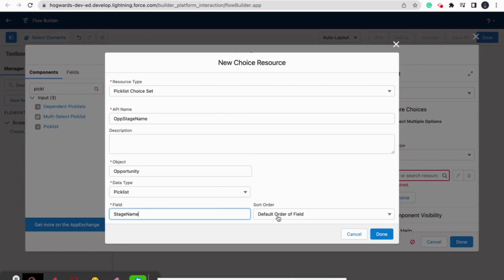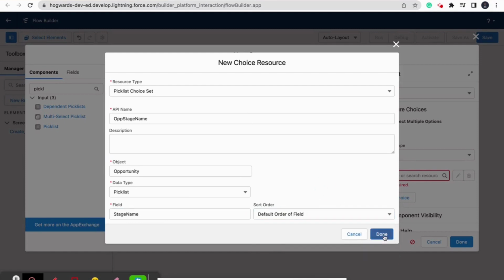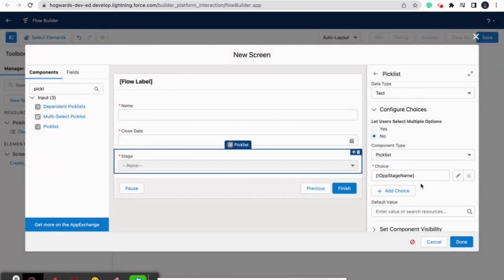Okay, and the sort order is default order of fields. If you want any particular sort order, you can select. So for now we are keeping as is, and done. So we have created a choice set for pick list field. All the three fields are created.